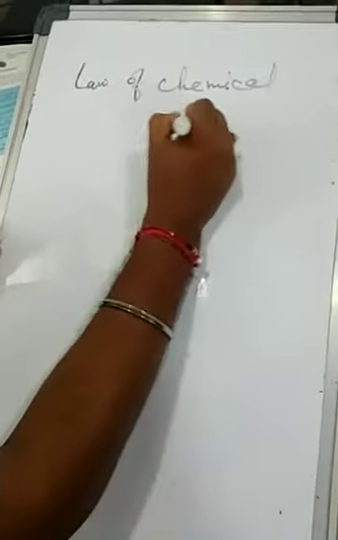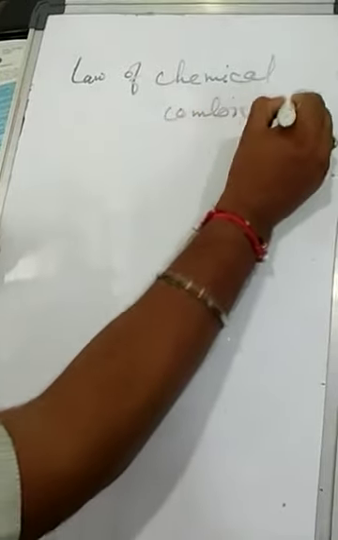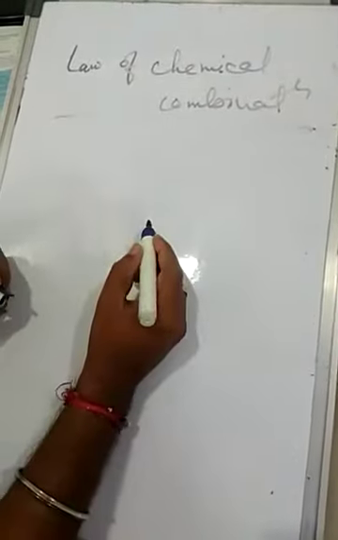Today's concept is the law of chemical combination. Look at the blackboard: the law of chemical combination. Now look at the particular activity in your textbook.